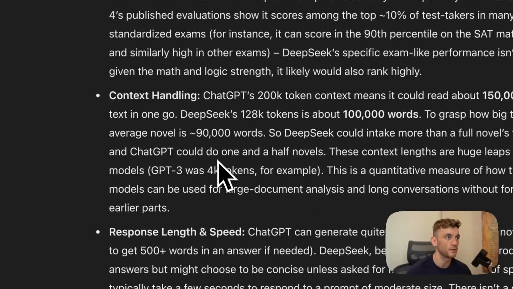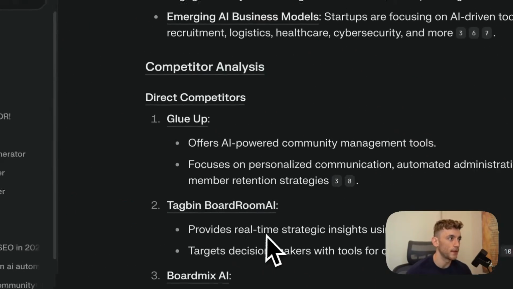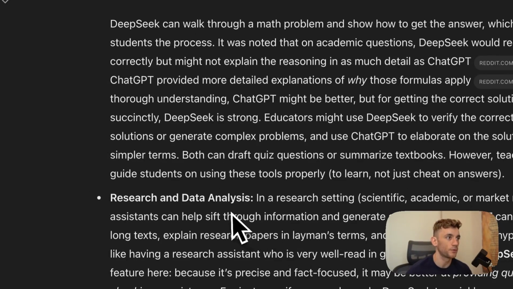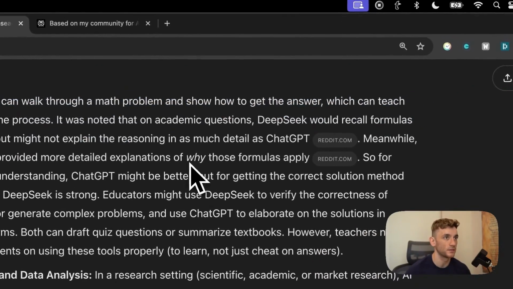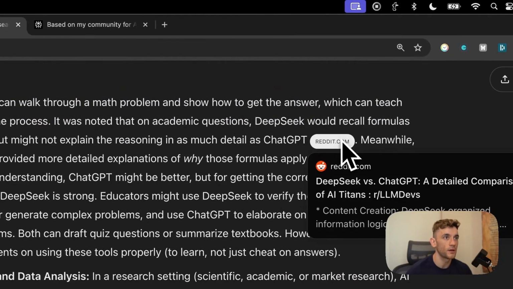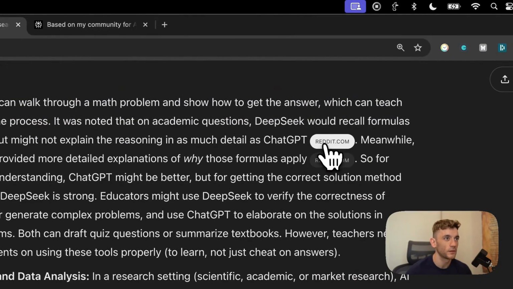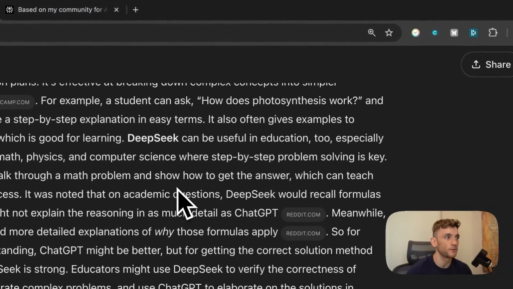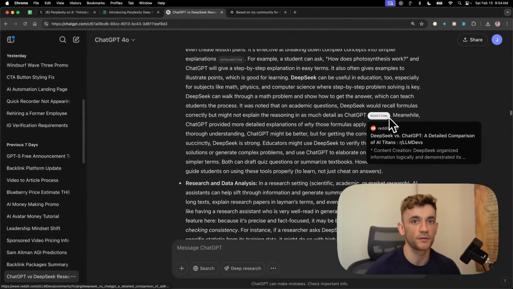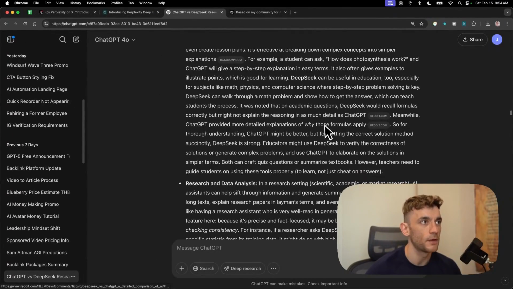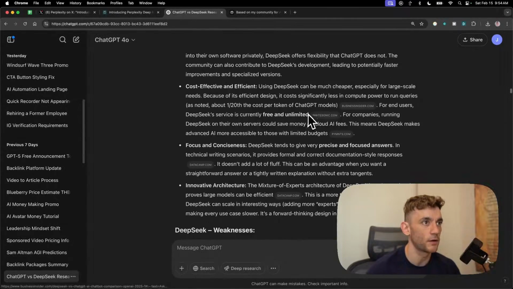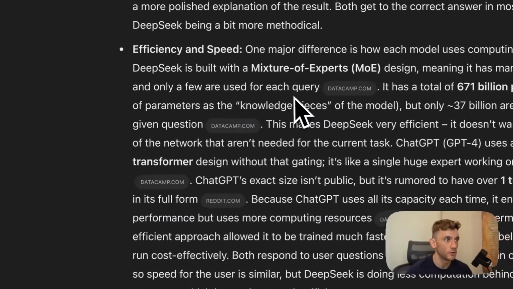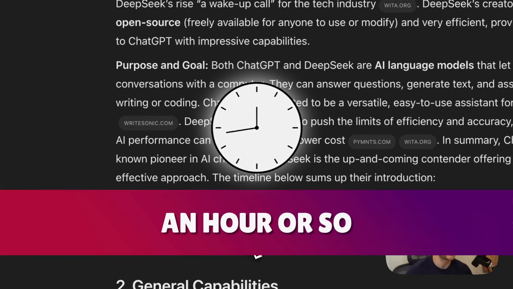If you want to just get straight to the facts, Perplexity is going to do that job for you, like you can see right here. But if you need a dissertation level research report, then this is probably more in depth than a human can actually do. However, what you can see here is that quite often it will source places that are not that reliable, right? So for example, if you were trying to create an expert research report, you're probably not going to check on forums on Reddit where anyone can post. But inside ChatGPT, it actually does do that quite often. And additionally, it's just got a lot of fluff in there. To actually read this report, it's going to take you about an hour or so to get through 10,000 words.